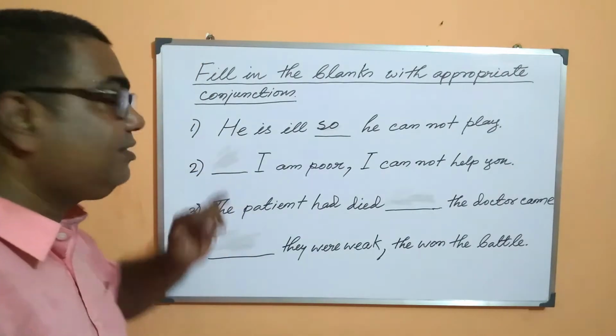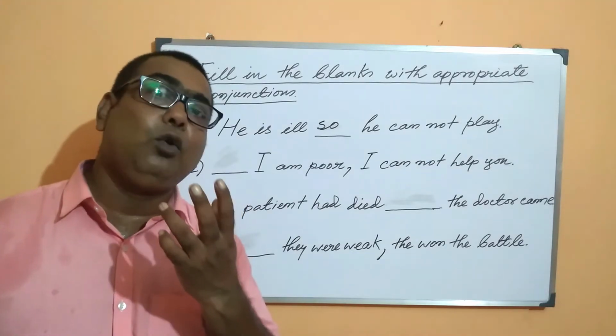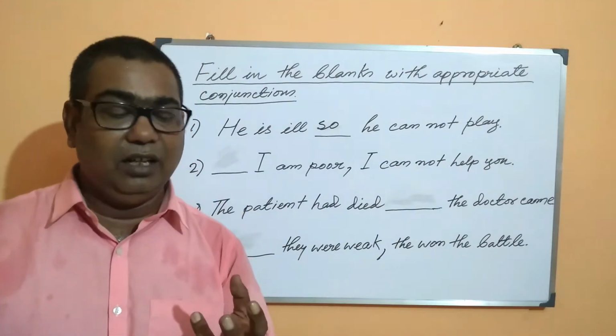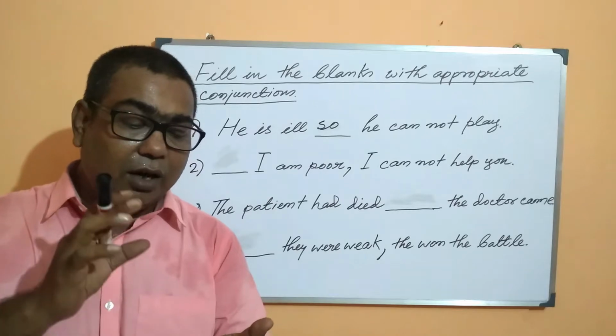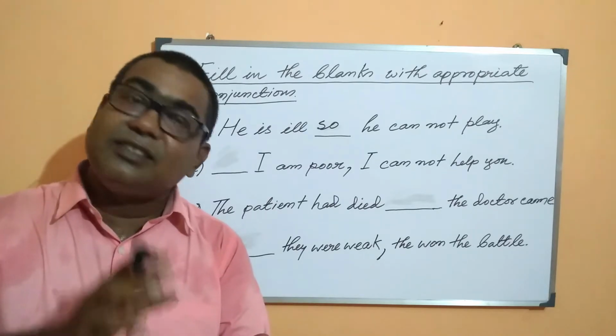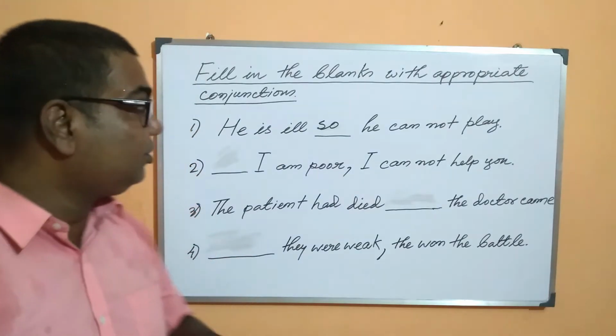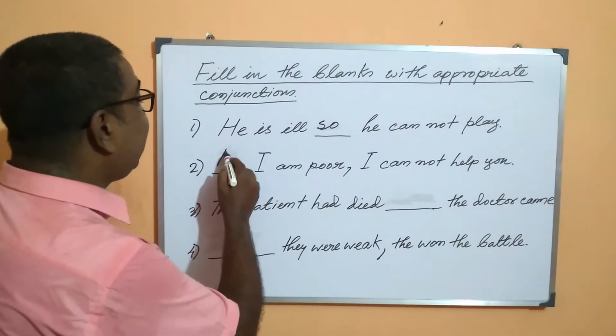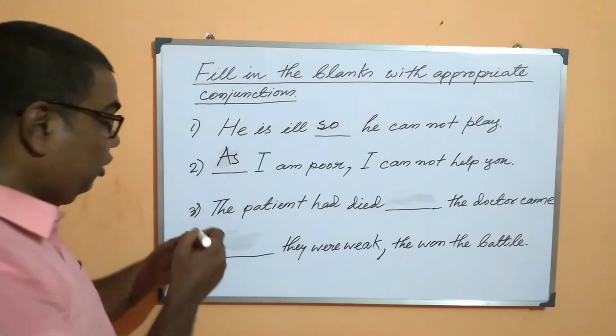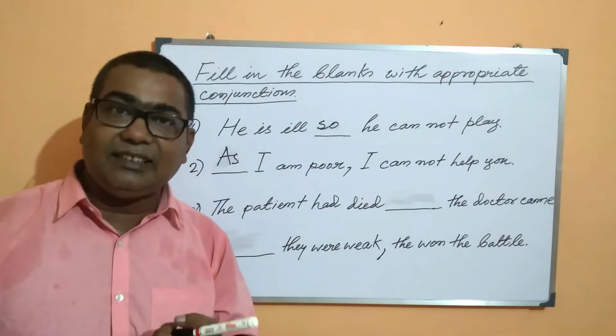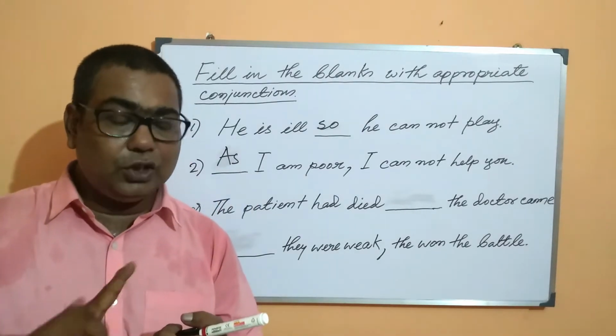Now once again it is looking for some kind of reason. So we have to fill the blank with such a conjunction which shows reason. If we fill this gap with as, because the conjunction as also shows reason.